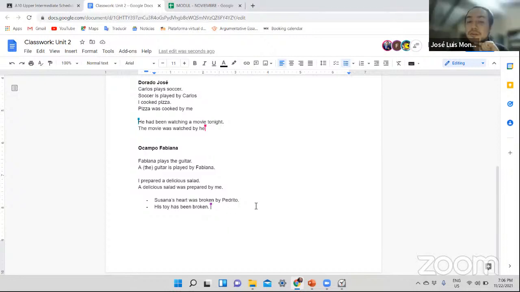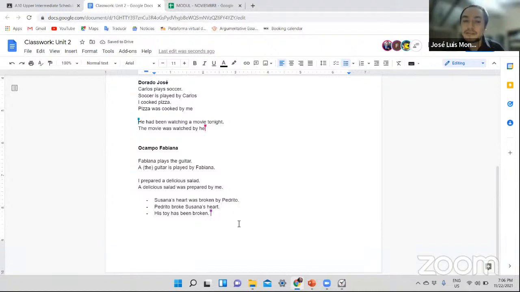If you want to emphasize Pedrito, then your sentence has to be in active voice. If you believe that Pedrito is the main character of your story, and that Susana's heart is only another girl, let's put it that way, in your story, Pedrito is the guy, and Susana is just a girl. So you can say, Pedrito, then this is simple past, so you can say it like that. Pedrito broke Susana's heart, right? And that's it.